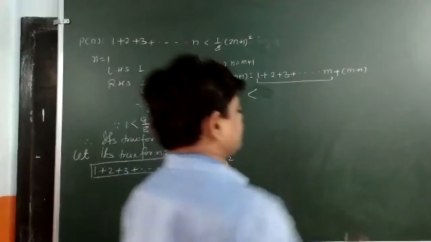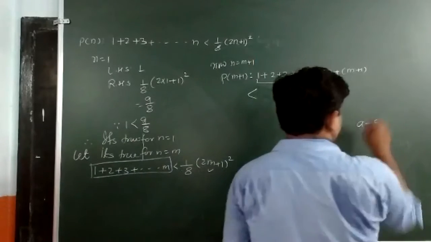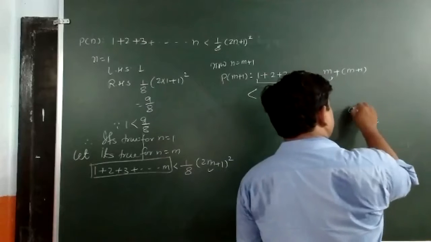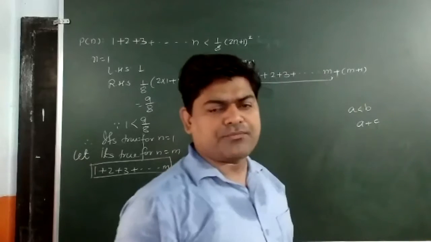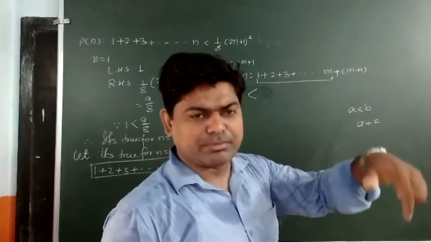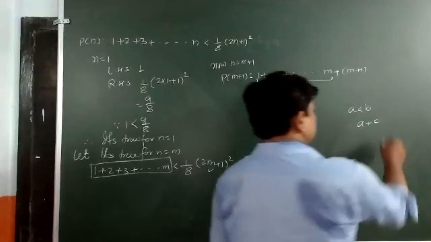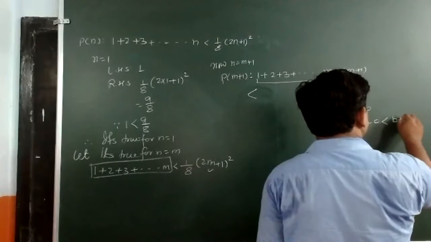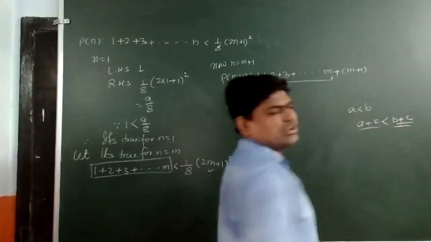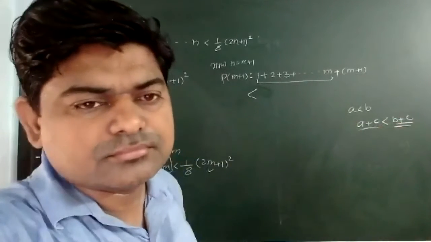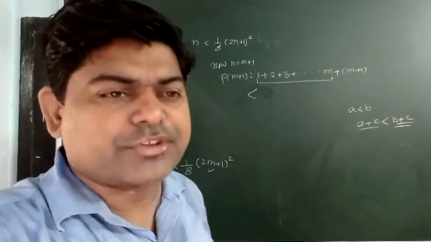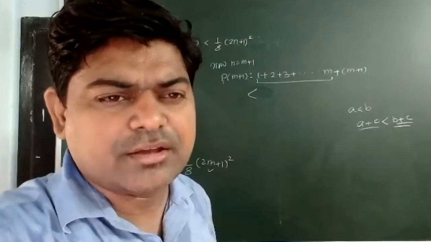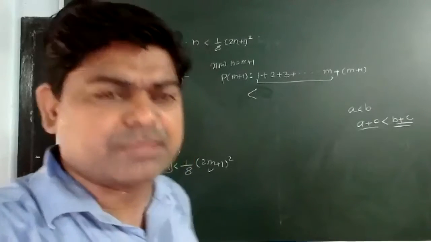For example, if I have a plus c, and b is greater than a, and I substitute b in place of a, the result b plus c should be greater than a plus c, because I am substituting something which is more than a. c is the same as the previous.